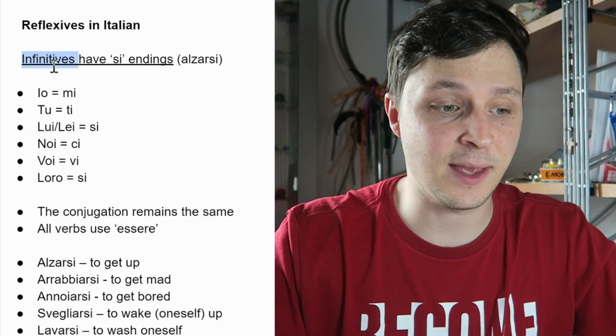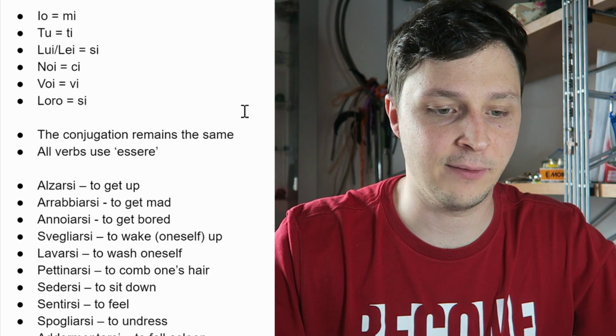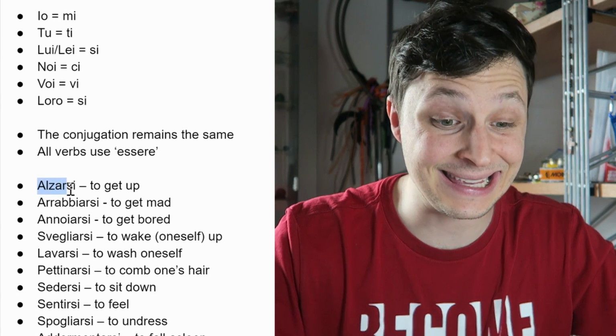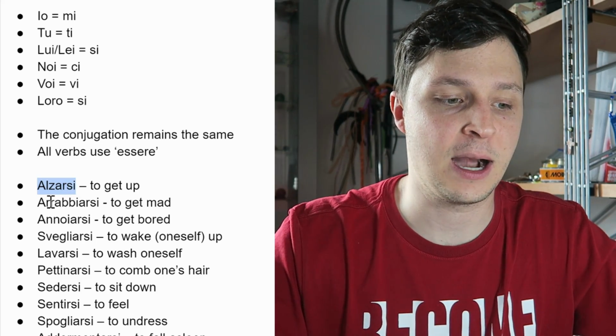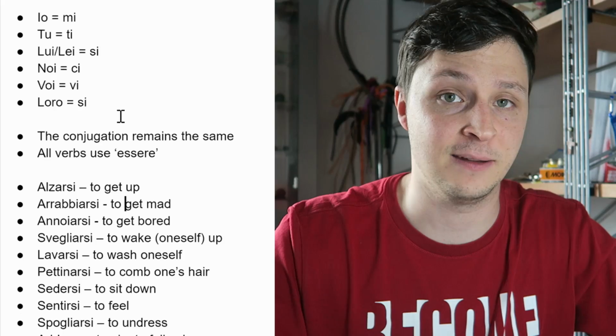In this video, we're going to be talking about reflexives, and they're actually not extremely difficult in Italian. Maybe easier than saying I wash myself, I call myself. In Italian, it's pretty easy. Let's take a look. First, the infinitives of Italian reflexive verbs will always have this si ending, okay? I have a lot of examples here. Alzarsi means to get up. Arrabbiarsi means to get angry. They always have si in the infinitive form.